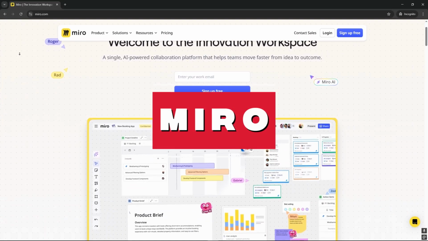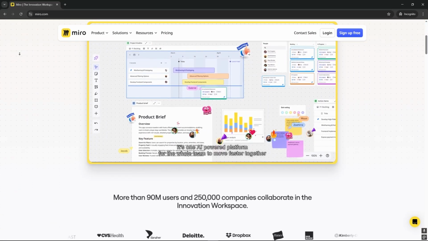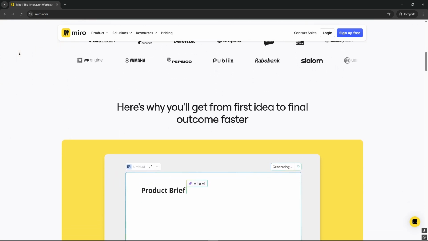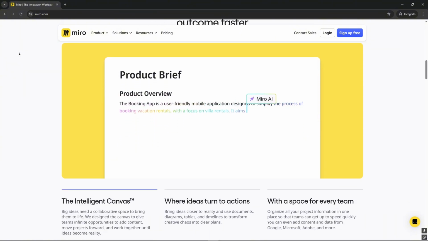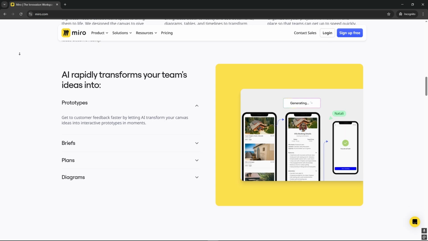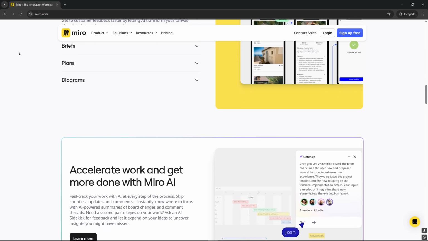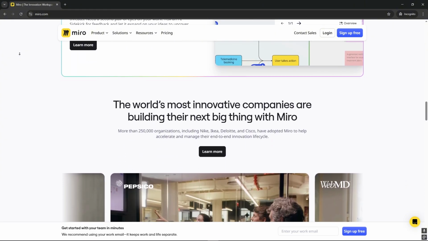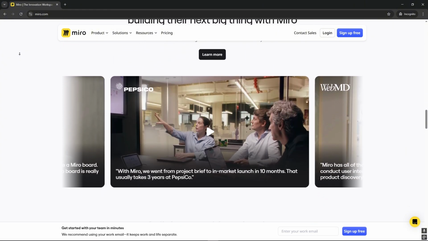Miro, with features like real time collaboration, an unlimited canvas, templates, and tool integrations. Miro is a well known online collaborative whiteboard platform that allows teams to plan, brainstorm, and collaborate graphically. Online whiteboard for collaboration, project planning, brainstorming sessions, workshops, and teams.